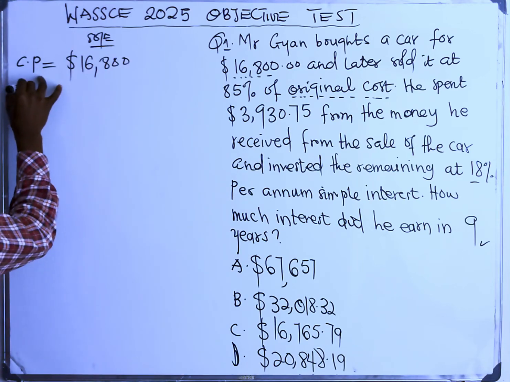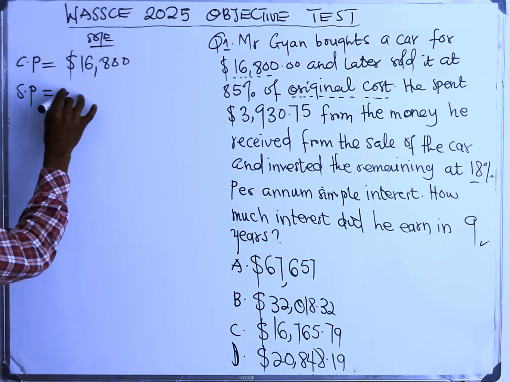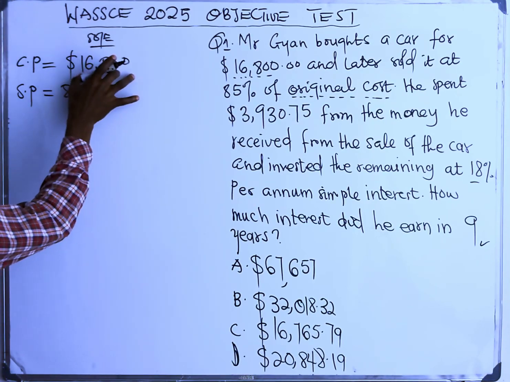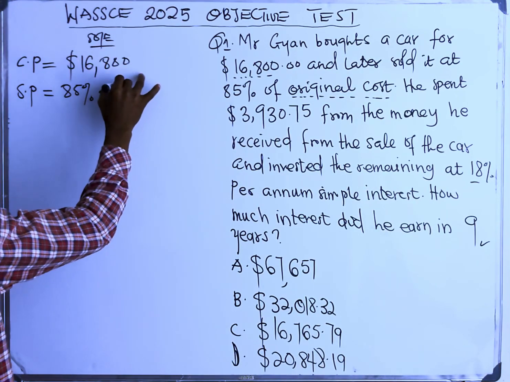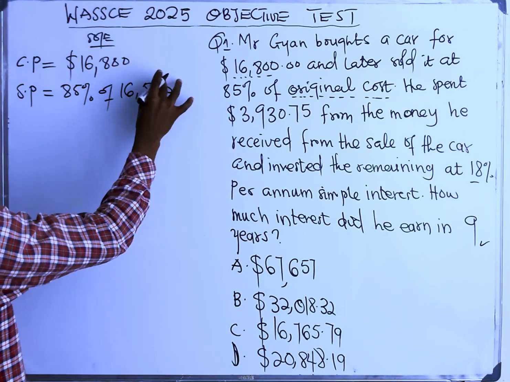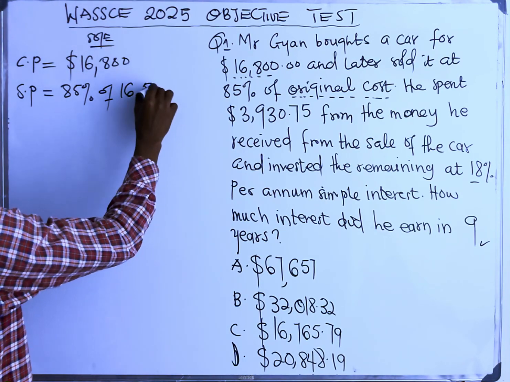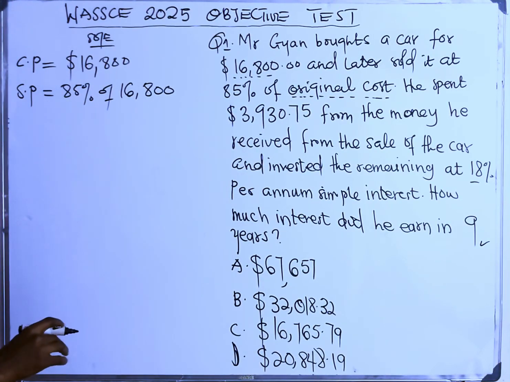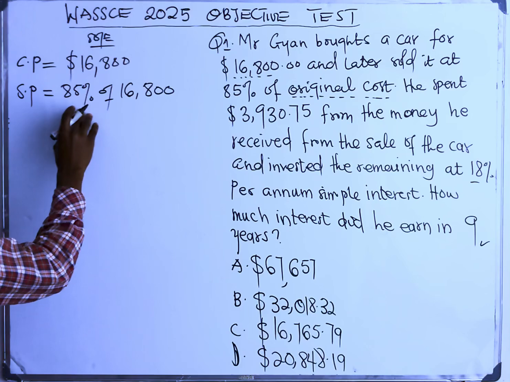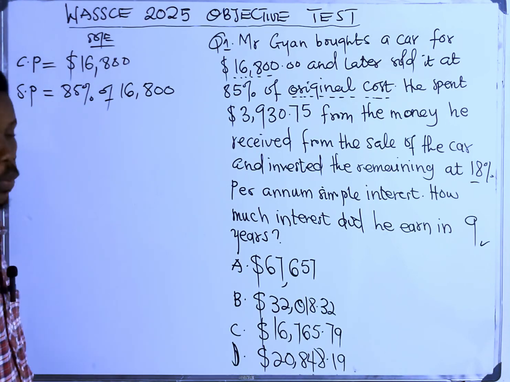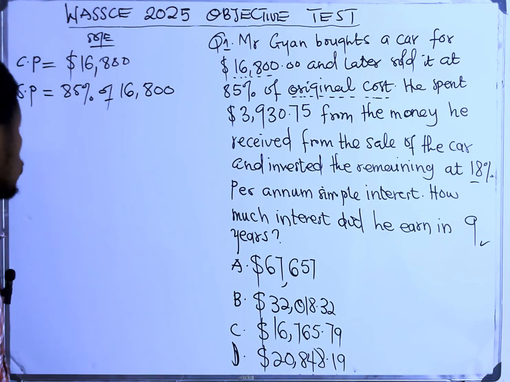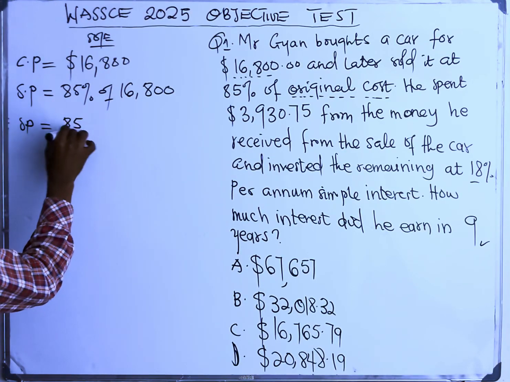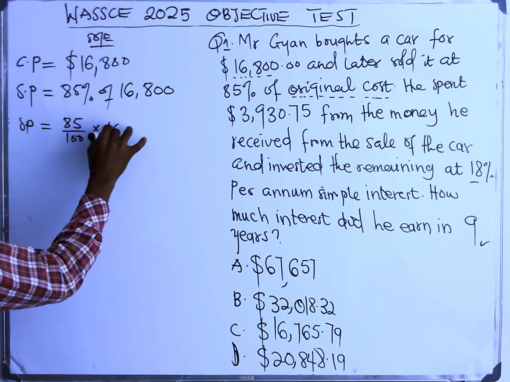So we have selling price, and that is 85% of the original cost, that's the cost price here, which is 16,800. In mathematics, if you see "of", it means times, and if you see 85%, you change it to a fraction. If you want to take off the percentage, divide by what? 100. That's simple. So my selling price becomes 85 over 100 times 16,800.